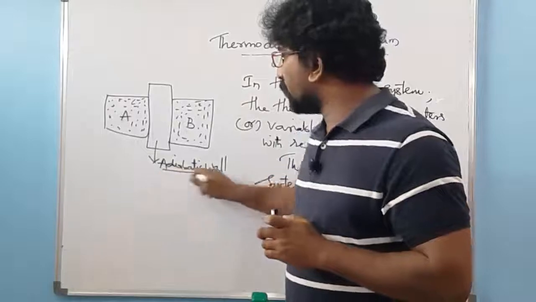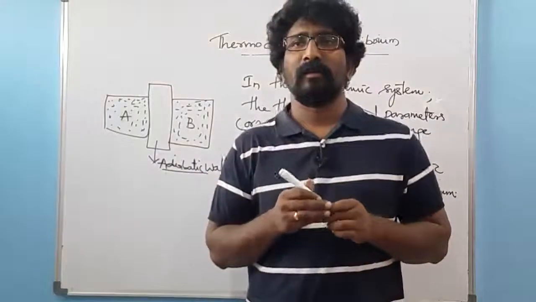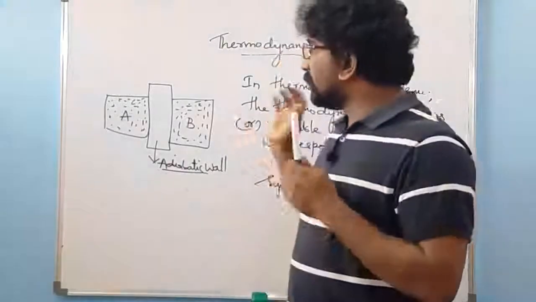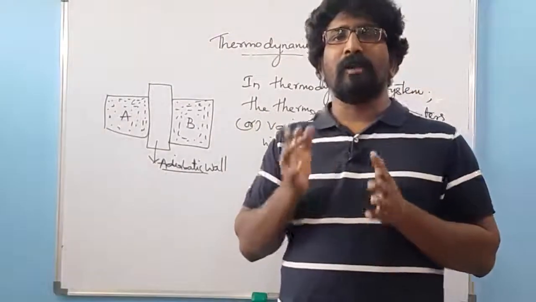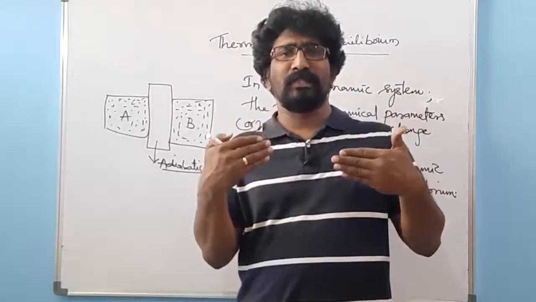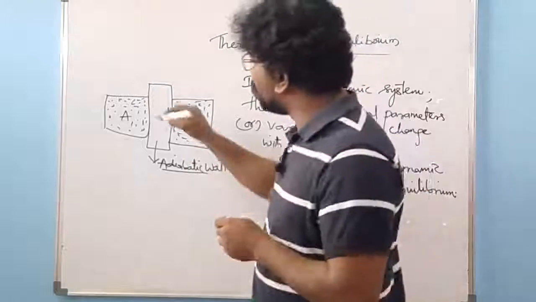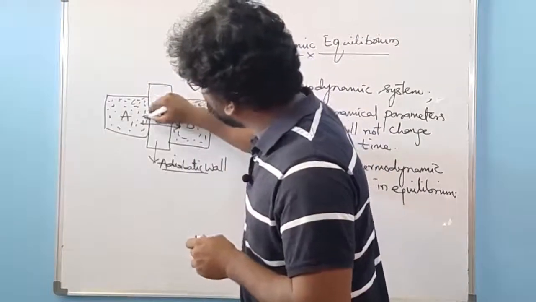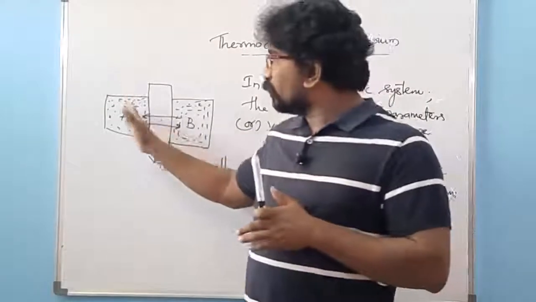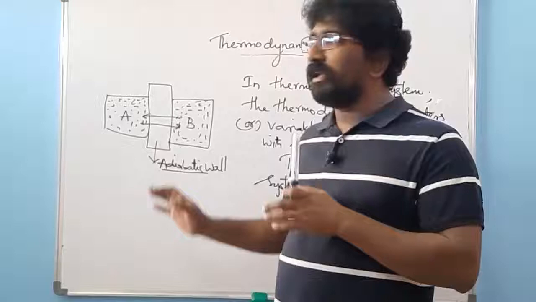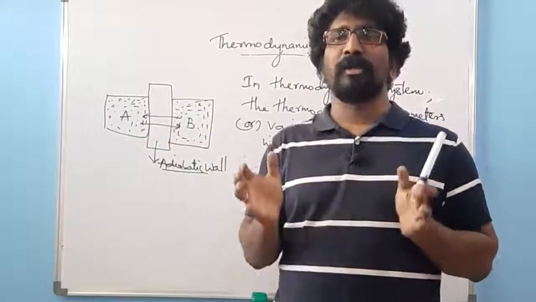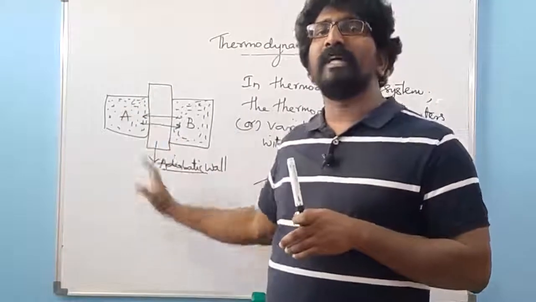What is meant by adiabatic? Yeah, good. In the adiabatic, what happens? In the adiabatic, there will be no transferring of heat energy. The heat energy will not be transferred from one system to another system. If the heat energy is not transferred from one system to another system, then the thermodynamical parameters in the system A and the thermodynamical parameters in the system B are not going to change. They are going to be constant. So that's what happens with the adiabatic wall.